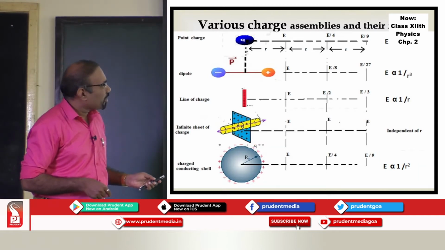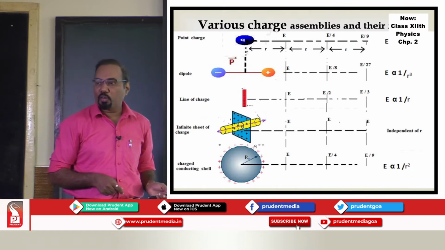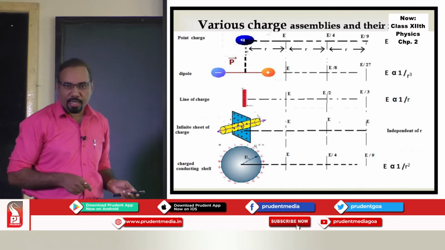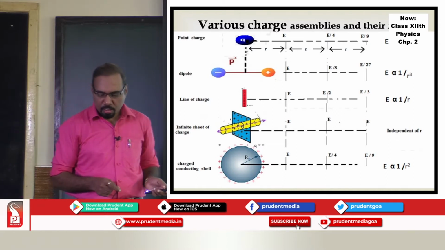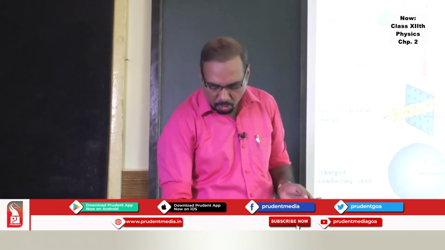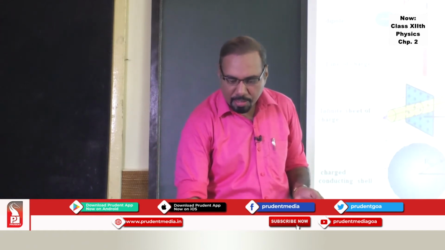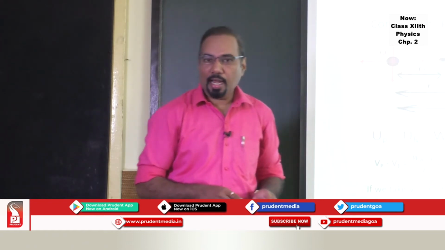For each of this, we can plot a graph and try to understand the variation of electric field near this charge assembly. So that's a quick revision of the previous chapter. Let's try to start the next chapter.